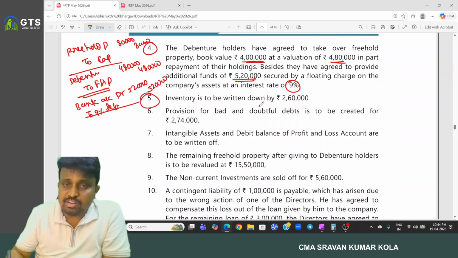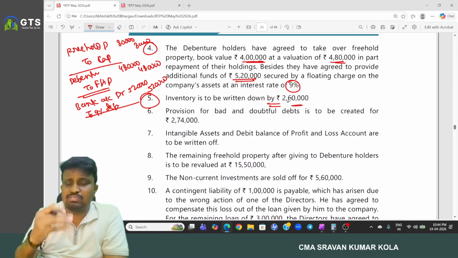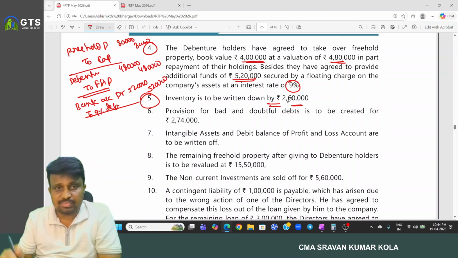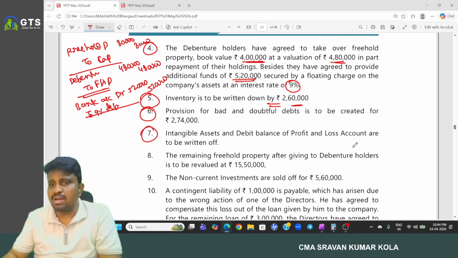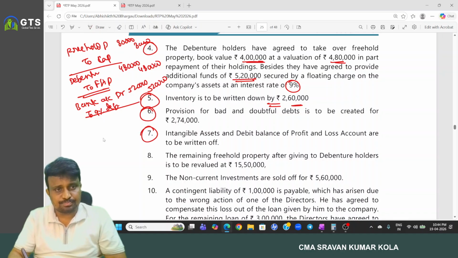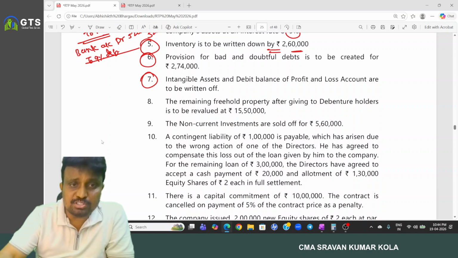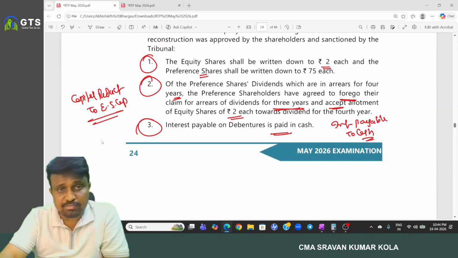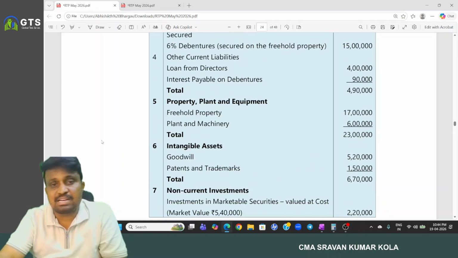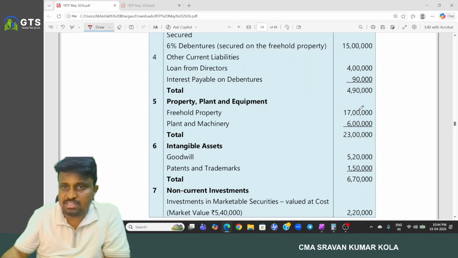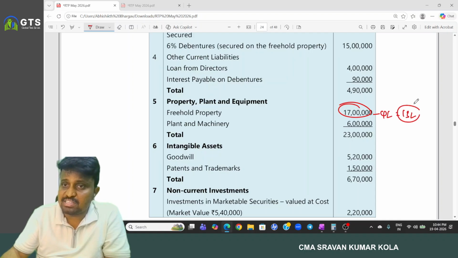And next, inventory is written down by 2 lakh 60. Any decrease in the value of assets, we will write at last. Provision for bad and doubtful debts, intangible assets and debit balance of P&L account are to be written off. And the remaining freehold property, after giving to the debenture holders, is to be revalued at 15 lakh 50. First verify what freehold property we have. Freehold property we have is 17 lakh, but out of that 4 lakh is gone. The remaining is 13 lakh.